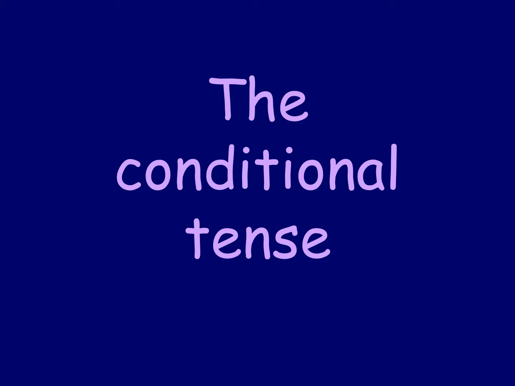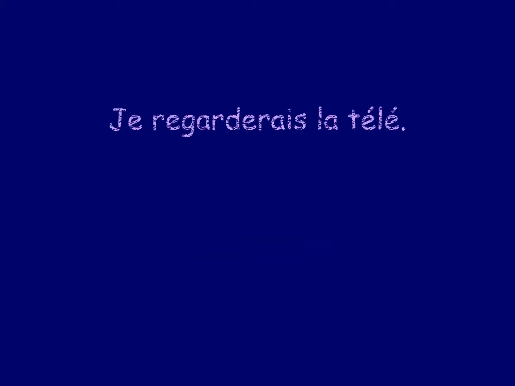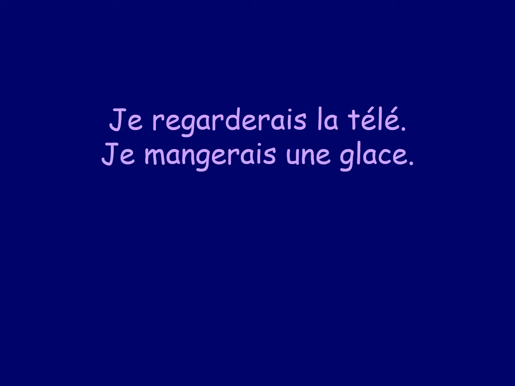It's a bit like the future tense, but it's usually based on a condition. Something else has to happen in order for you to do what you're wanting to do. So it's very often would or could. So here's a few examples. We've got je regarderai la télé, je mangerai une glace.